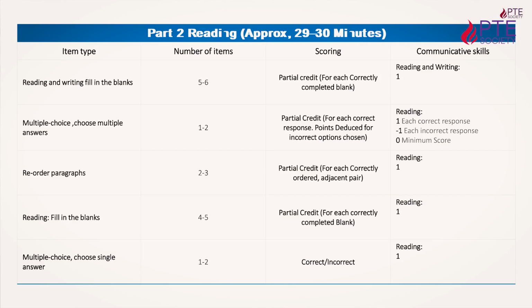And the last item for the reading test will be multiple choice, single answer. Same way as we did multiple choice, multiple answer, but now we have to give only one answer. If the answer is correct, you get the mark, and if it is wrong, you do not get the mark. That will be 4 to 5 items again. So these 5 items are there in our reading test, which will go for 29 to 30 minutes, and the total number of questions will be around 15 to 16.